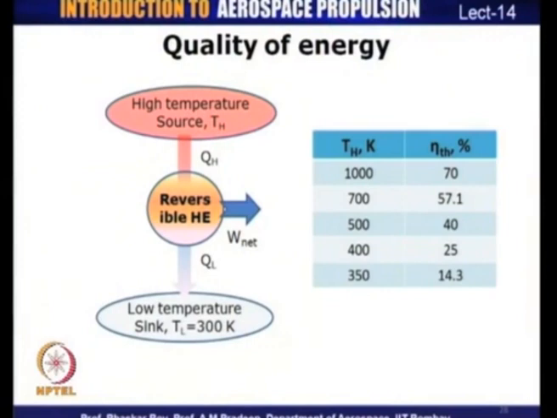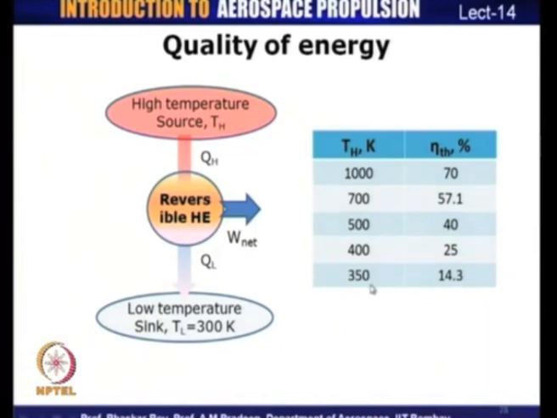Let us look at this point in a little more detail from this example, where we have a high temperature source, let us say at temperature TH, and there is a reversible heat engine operating between the source at TH, and let us say we fix this temperature of the sink at 300 Kelvin. So, as you change the temperature of the source, let us say it was 1000 Kelvin, then we get an efficiency of 70%, which is 1 minus 300 by 1000. Now, if the temperature of the source is instead of 1000, it is 700, we get a corresponding efficiency of 57.1% and so on.